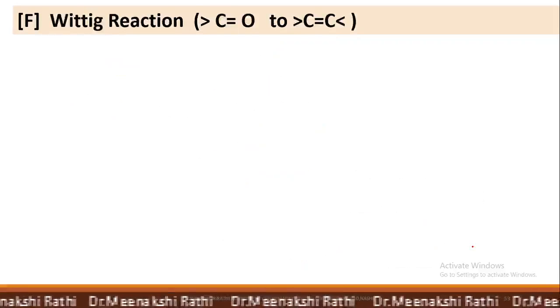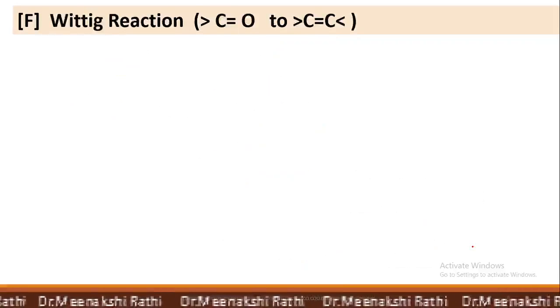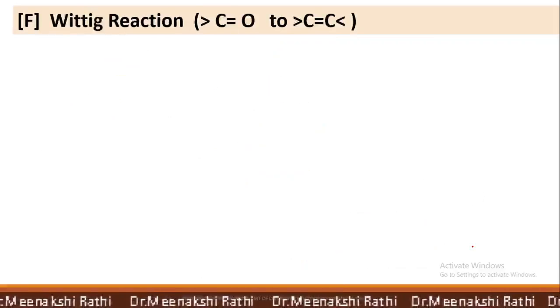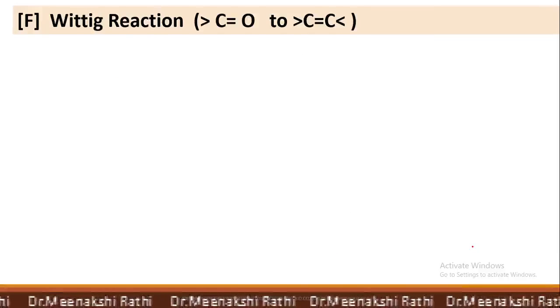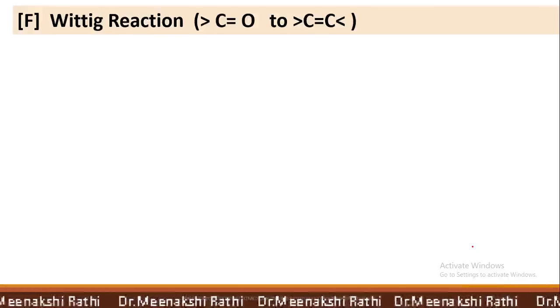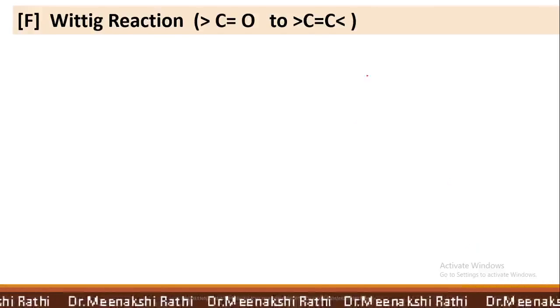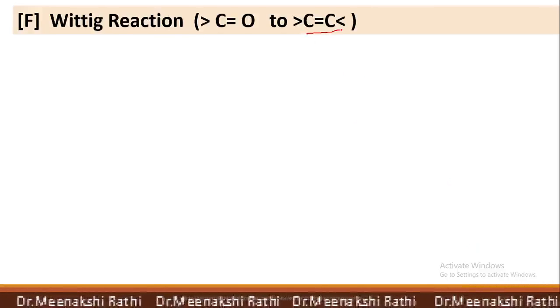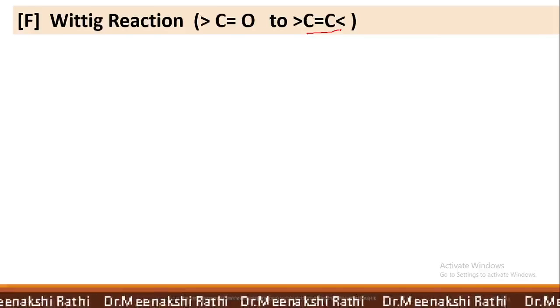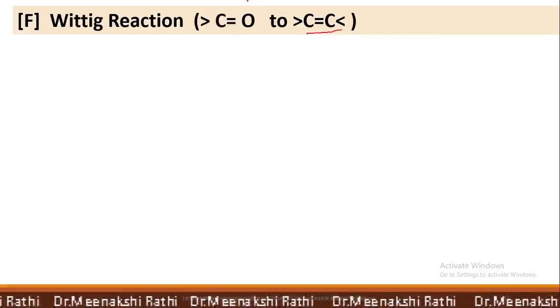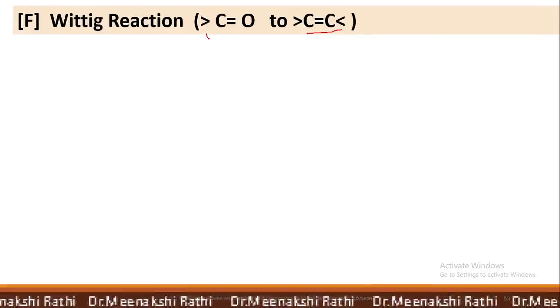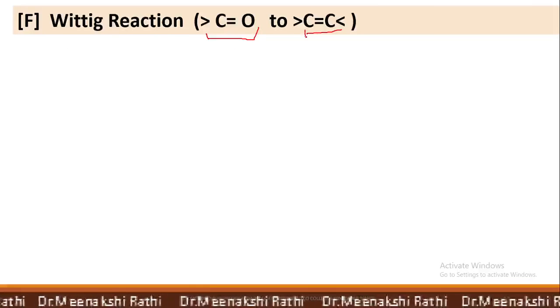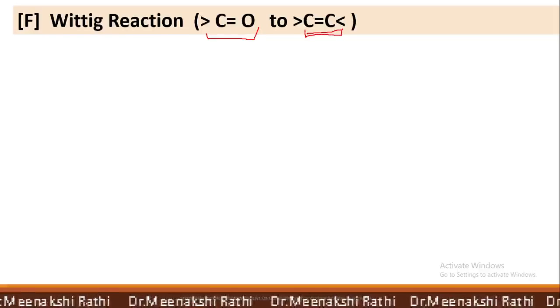Now, next reaction is the Wittig reaction. In 1954, George Wittig reported a method of synthesizing alkene, that is carbon double bond carbon, from carbonyl compound. So Wittig's reaction is nothing but conversion of carbonyl compound to alkene.